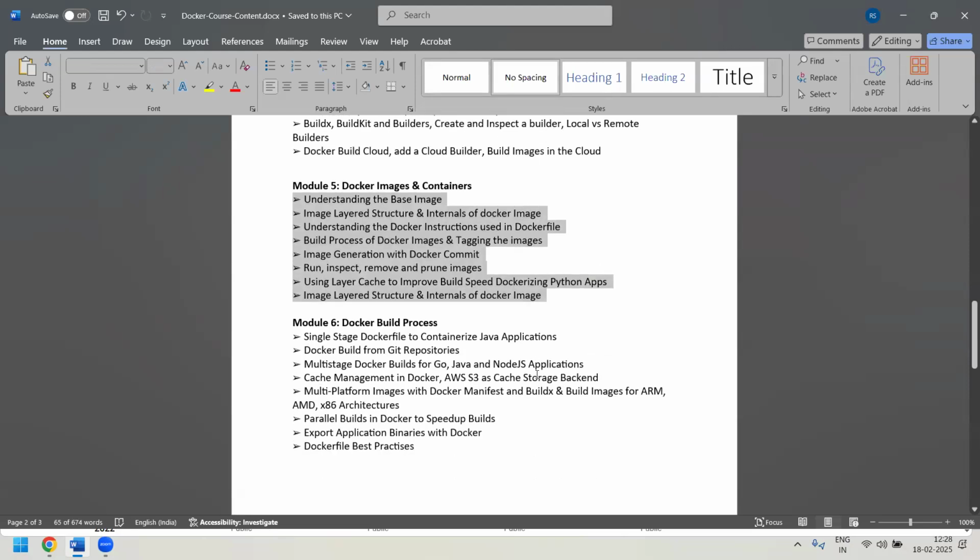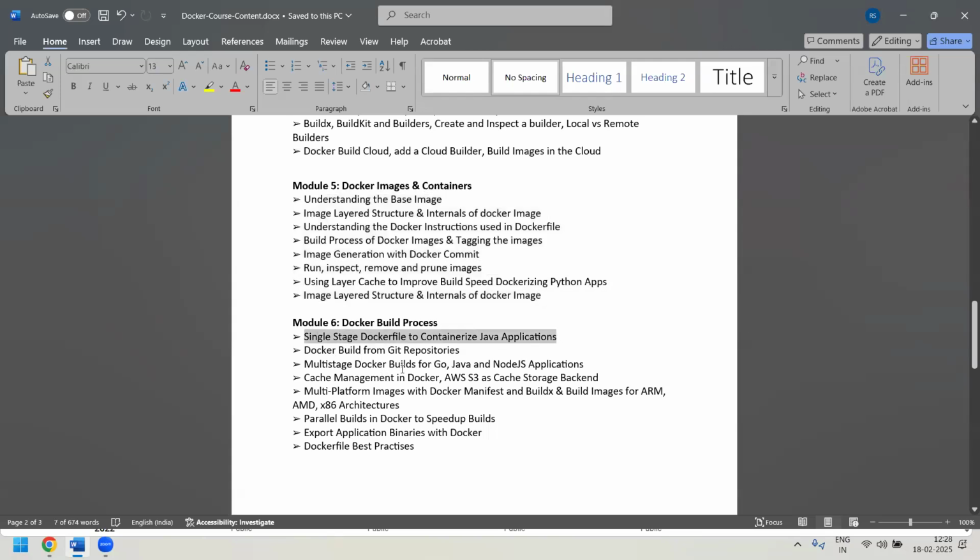Module 6 is a continuation of module 5, where we'll be learning about the Docker build process. Basically, we have single-stage and multi-stage builds of a Dockerfile, and a single-stage Docker build to containerize a Java application.